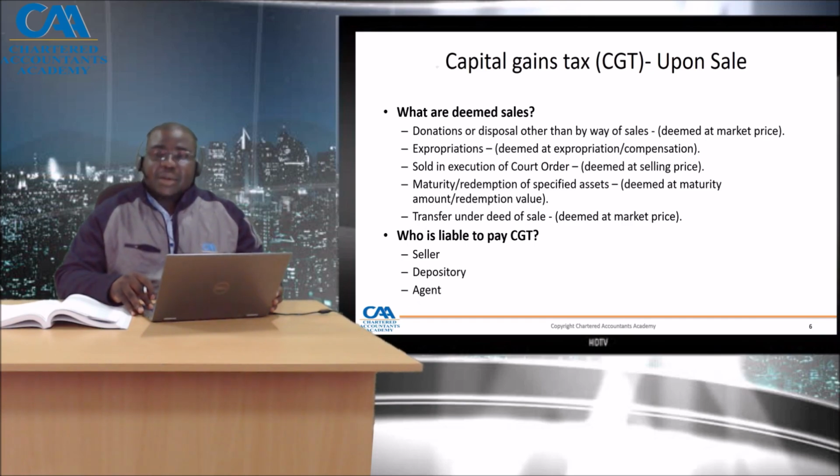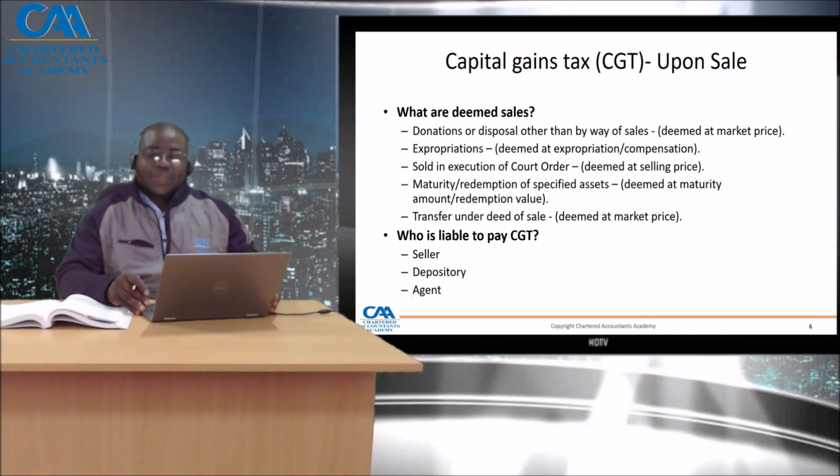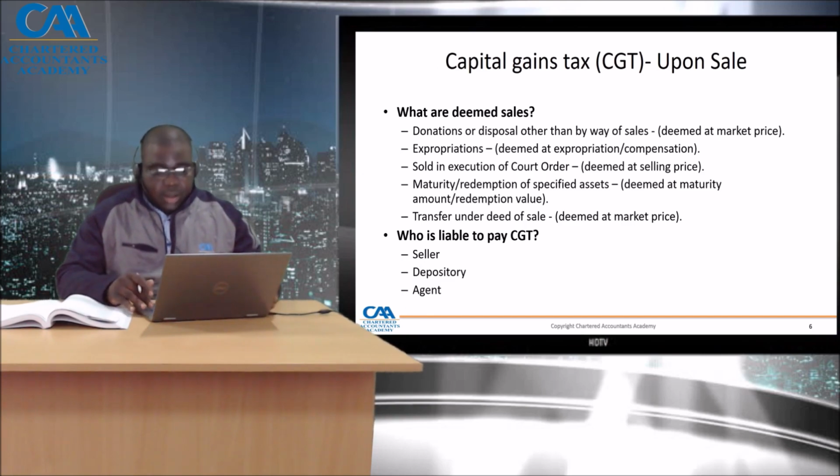If a debenture or a loan actually matures, or a share is sold through exercising of an option, all that also triggers a deemed sale. Transfer under deed of sale. So you're transferring as a deed of sale, and probably exchanging.